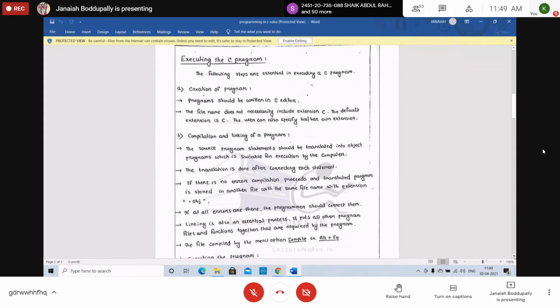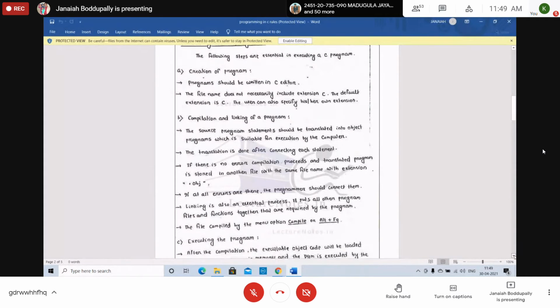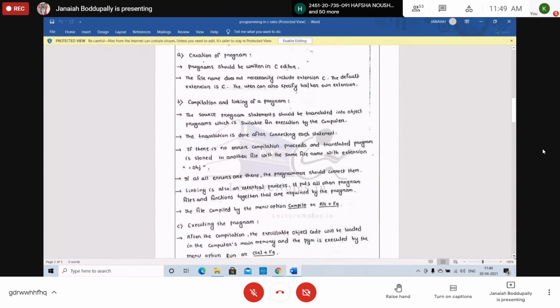You can give another extension, but whenever you want to execute in the C compiler, you should convert it there. That's why it's better to use .c for any file name of a C program. Right? The C program should be written in a C editor.